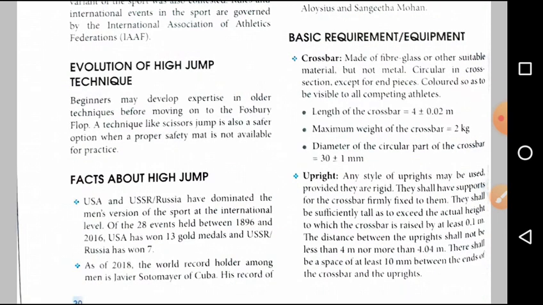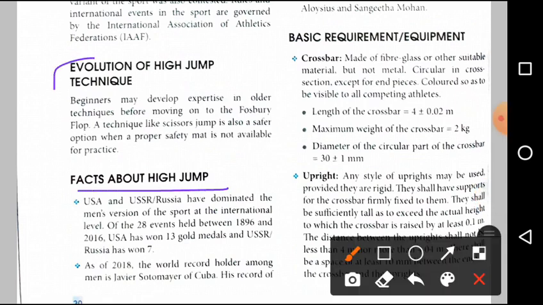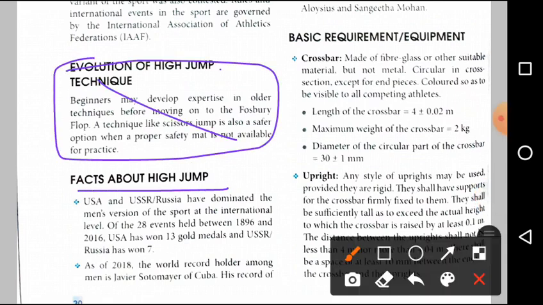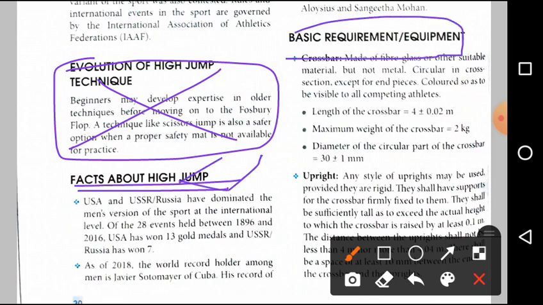next, evolution of high jump. Facts about it, if you like, you can just neglect this part. This is not that important. You don't need to know lots of facts. And then another important part, basic requirements and equipment.